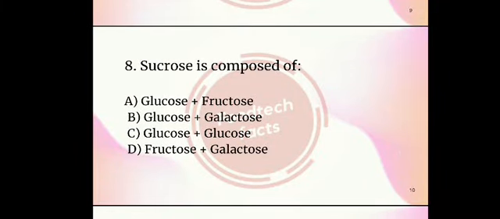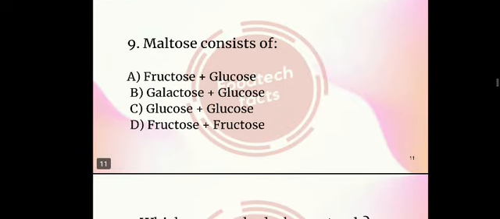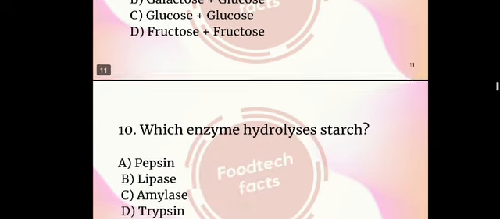Eighth question. Sucrose is composed of. Options are glucose plus fructose, glucose plus galactose, glucose plus glucose and fructose plus galactose. So the right answer is option A, glucose plus fructose. Ninth question. Maltose consists of. Options are fructose plus glucose, galactose plus glucose, glucose plus glucose and fructose plus fructose. The right answer is glucose plus glucose.